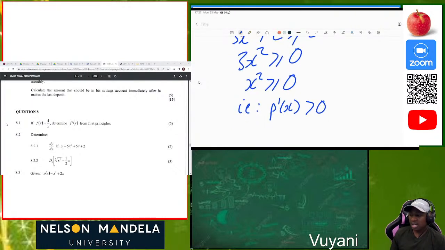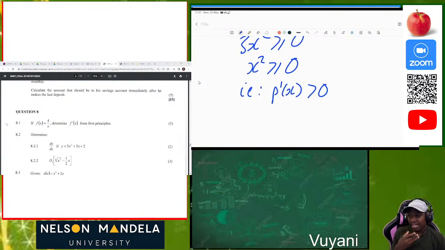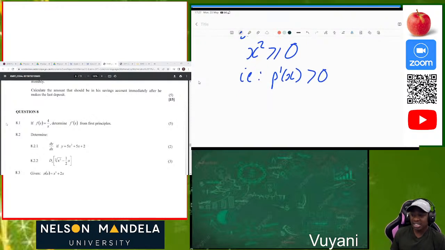So you can actually say, in nice English, to explain to them after you've done everything, that all tangents to p have a gradient that is greater or equal to 2. Okay, so now you can actually write it in nice English so that they can understand that you understand what you're saying and that you are linking the tangent and the gradient. So that you say that all tangents